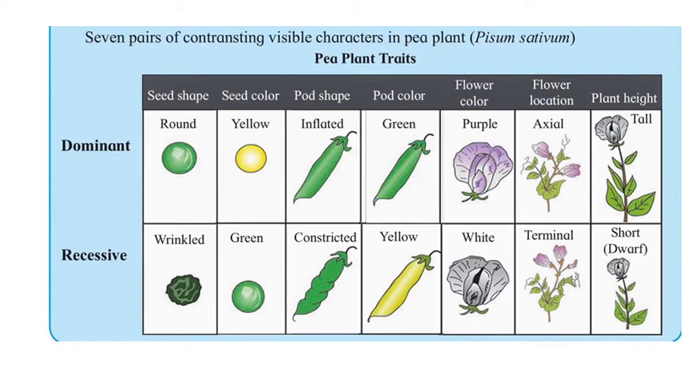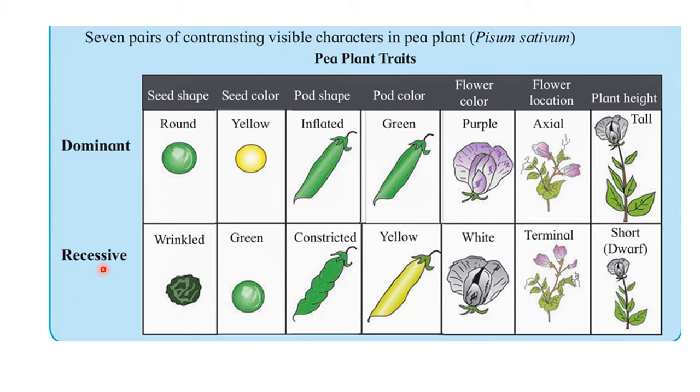Now we will study 7 pairs of contrasting characters selected by Mendel for his experiment. Mendel found these 7 pairs of contrasting characters in the pea plant. Hence, he selected the pea plant for his experiment. The chart shows 7 pairs of contrasting characters. On the upper side, we see dominant characters, and on the lower side we see recessive characters.